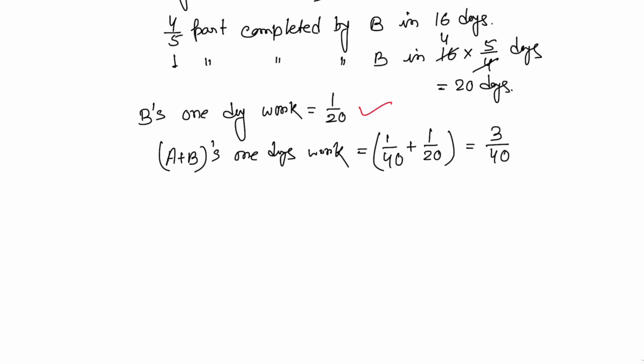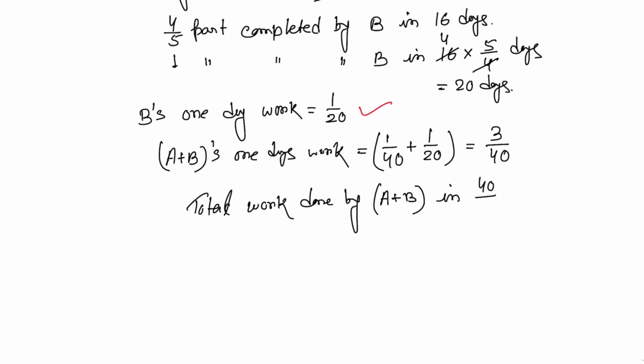Now if they work together, then total work, that means one part, is done by A plus B in 40 by 3 days. That is your answer.